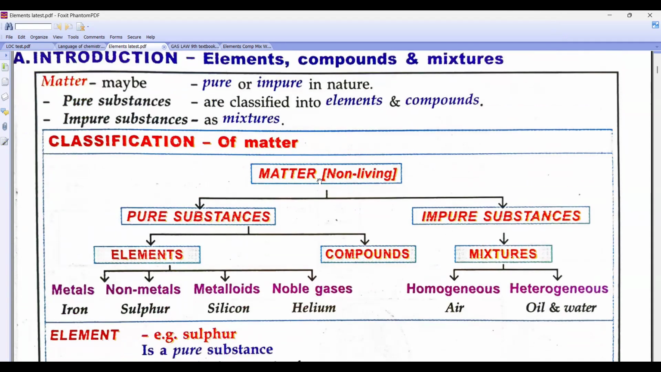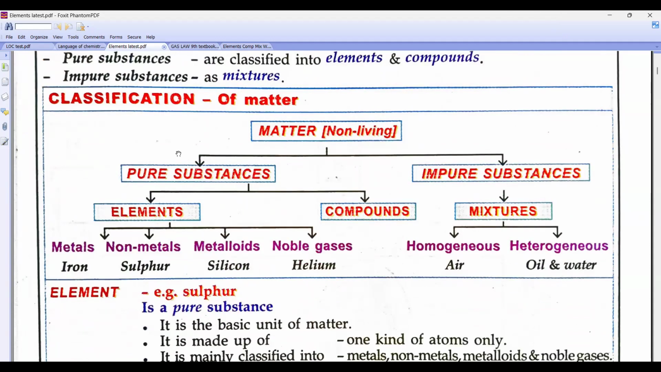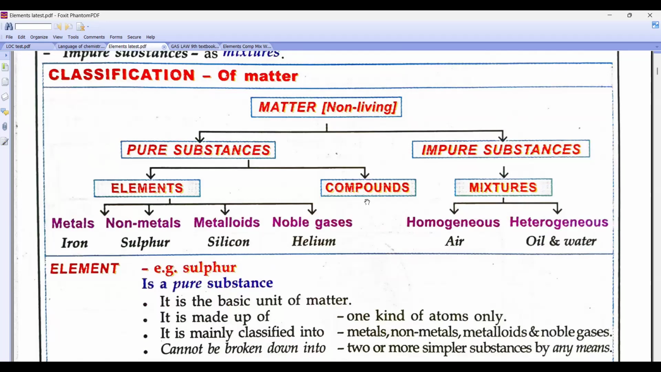So this is the matter. It is classified into what? Pure and then impure. In pure, what all things will we have? Elements and compounds. When I talk about elements, an element is made up of only one kind of atom. It is pure.